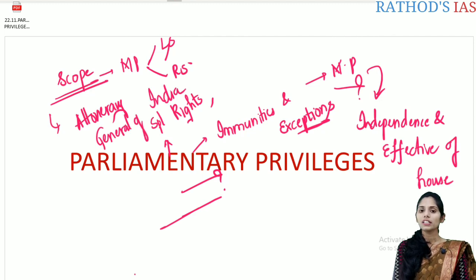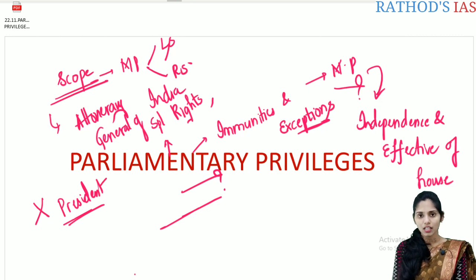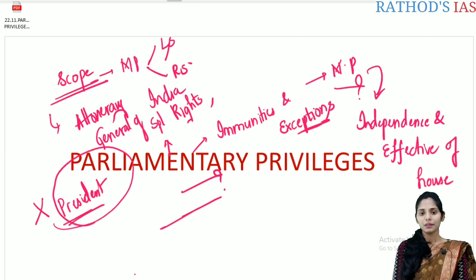And one important thing regarding the prelims here is it is not applicable to the president. So why not applicable to the president? If you see, the president is a functional part of the parliament, but he is not a member of parliament. Because of this, these parliamentary privileges will not be applicable to the president. So this is the important prelims fact that you should remember.